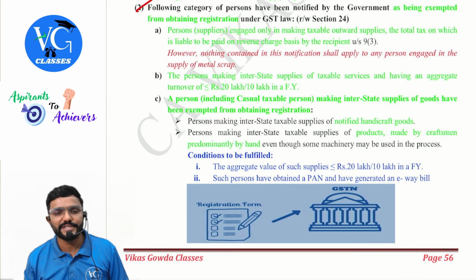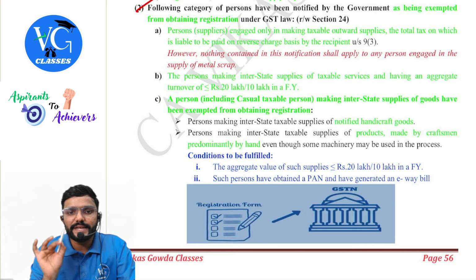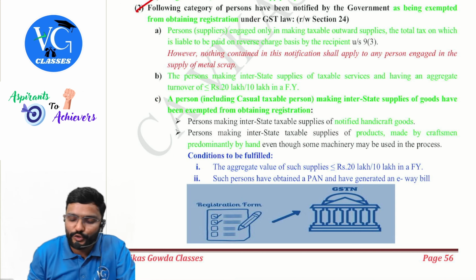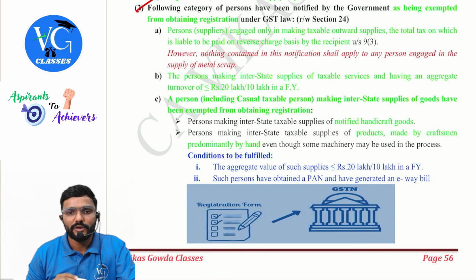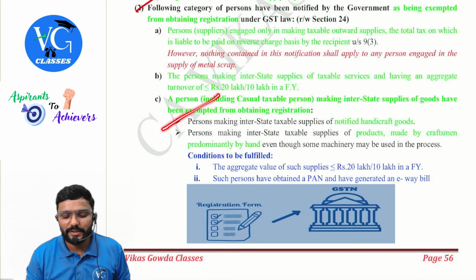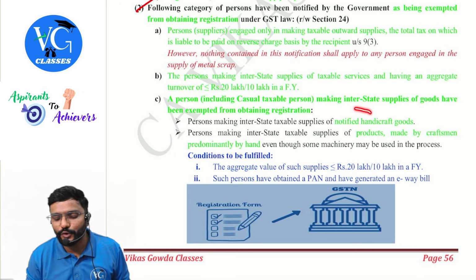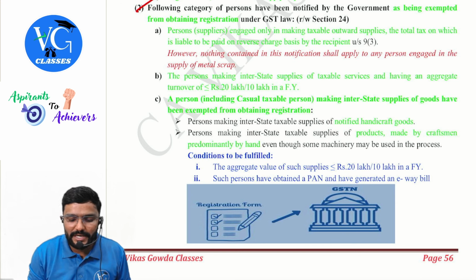Means threshold limit. What is that? We will see. Third part. A person, including casual taxable person, making interstate supplies of goods have been exempted from obtaining registration. What are they supplying? Any goods? No. Person making interstate taxable supplies of notified handicraft goods or products made by craftsmen predominantly by hand.